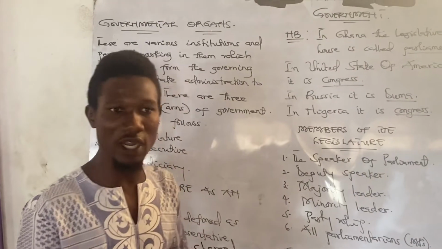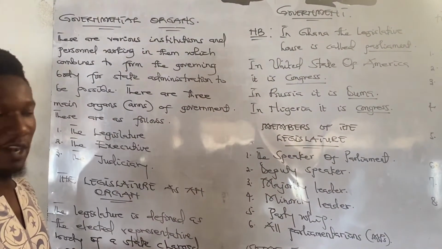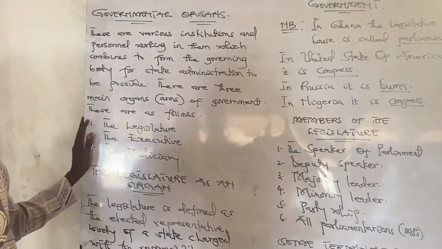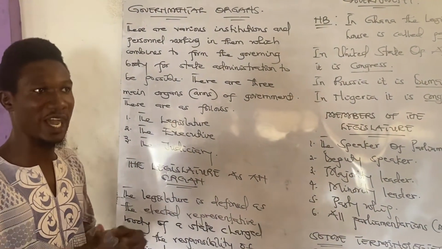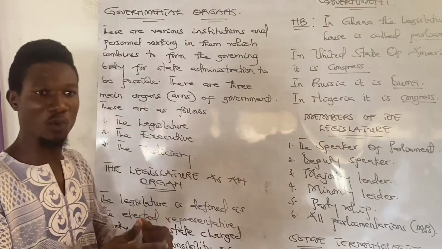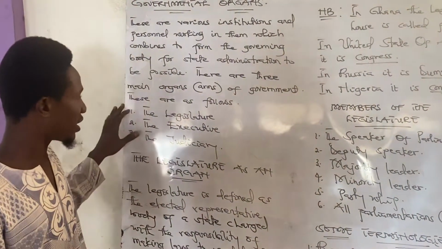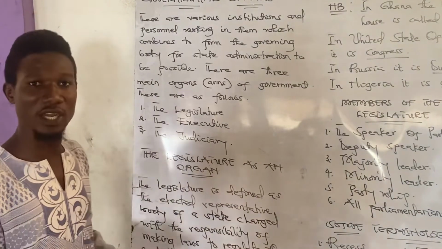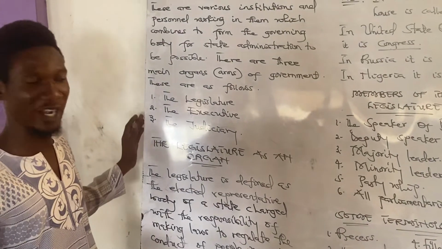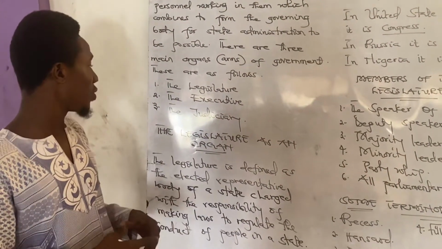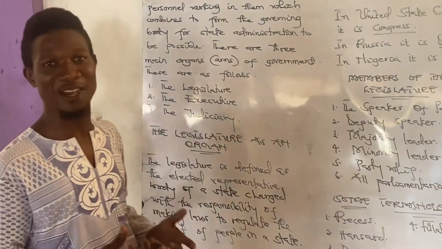There are three main organs of government, as we studied at the basic level in JHS and SHS. We have the legislature, that is considered wholly as Parliament. The executive, which is also considered as governmental appointees or people we have voted for. Then we have the judiciary, that is lawyers and judges. The legislature, executive, and judiciary are the three main organs of government. Now let's talk about the duty or the work of the legislature, as the first one to discuss.